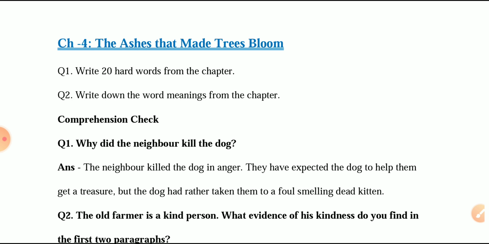So this is what the whole story is about. We saw that in that greediness, the neighbor, at the end, also lost his life, because he was blindly doing all the things that the farmer couple were doing, but the farmer couple was able to get the rewards because they were selfless, right?